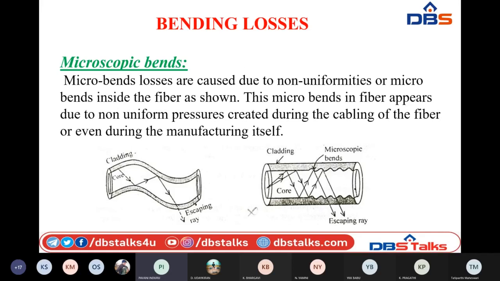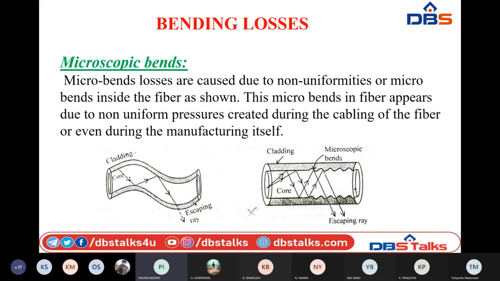When our fiber optical cables are being made, if the making is not perfect, or while it is being installed, if there is pressure created on the inside walls of core or cladding, they may bend, which cannot be seen by the human eye. We may think that we have installed the cables properly, but while we are operating them, there can be a pressure involved on that kind of cables.